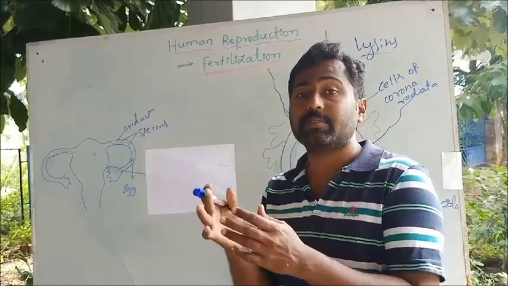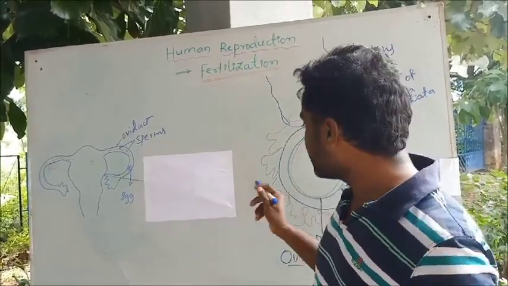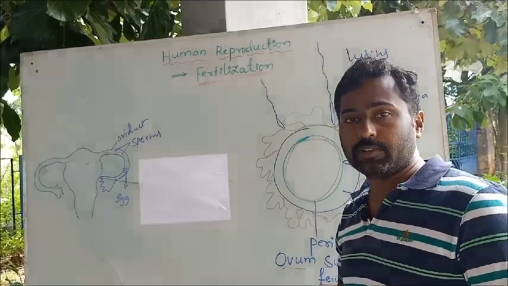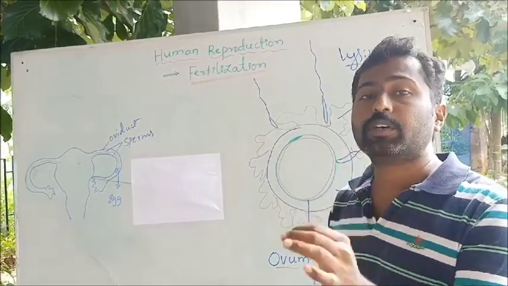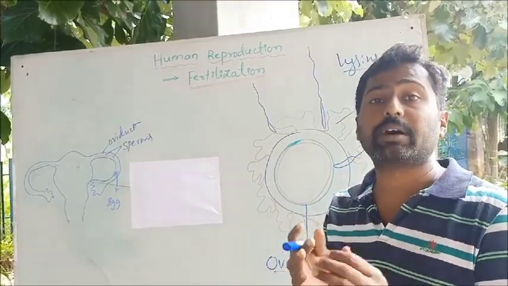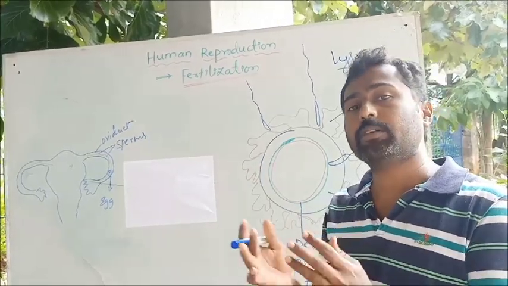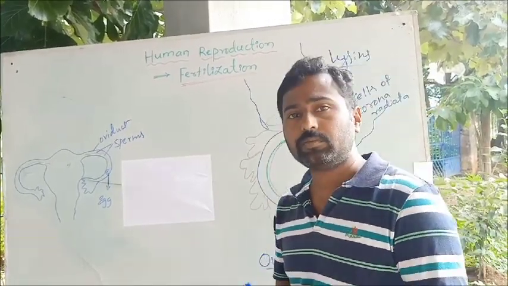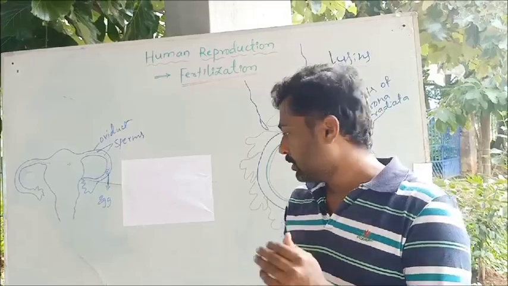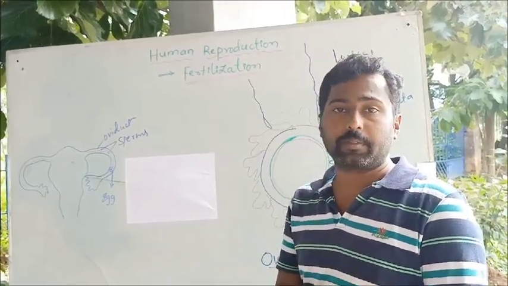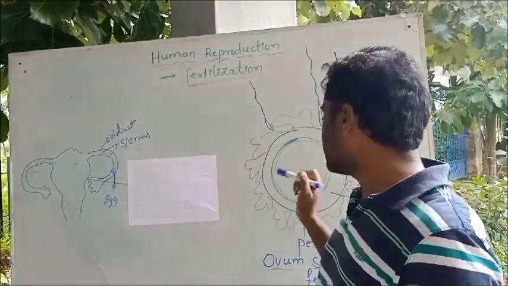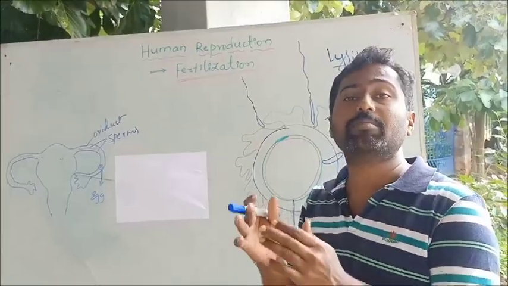There are some receptors found in the zona pellucida, and the sperms get attached to them. That is what we call the compatibility reaction. Compatibility is nothing but adjustment. The sperm gets attached to the zona pellucida by means of some receptors.